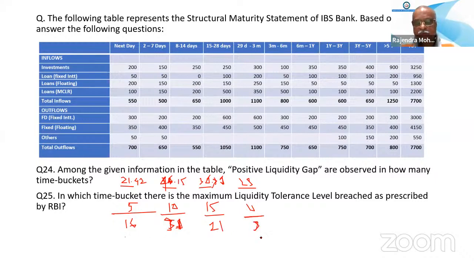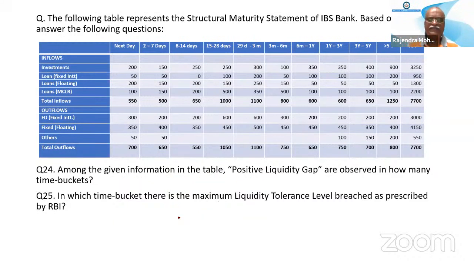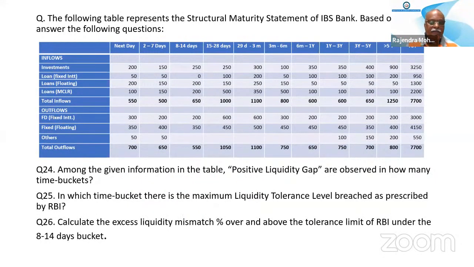So out of these 4, which one is the maximum? Maximum is this one, or not? Second bucket. Is it clear? Simple arithmetic. So the answer is the second bucket, sir. The answer will be that 2 to 7 days bucket. Okay, next one.